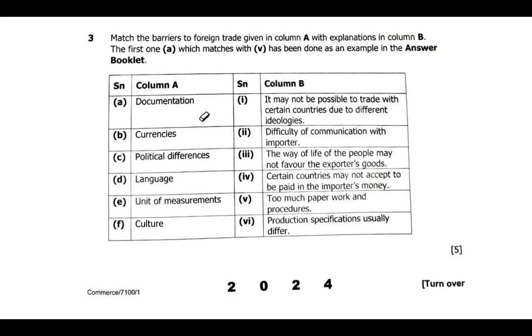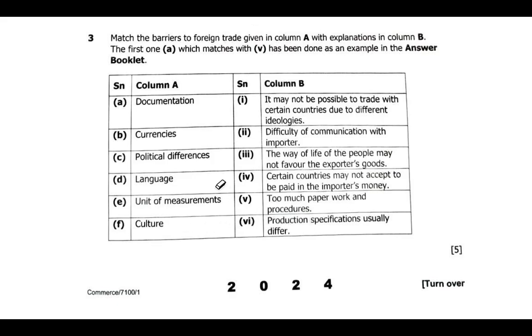A, documentation. Then it may be impossible to trade with certain countries due to different ideologies. Then we have B, currencies. 2, difficulty of communication with importers. Then C, political differences. The way of life of the people may not favor exporters' goods. D, language. 4, certain countries may not accept to be paid in importers' money. And then E, unit of measurement. 5, too much paperwork and procedures.